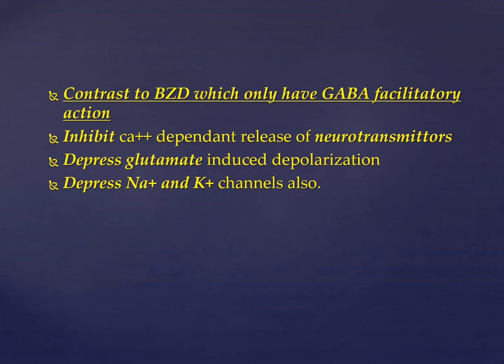So when we compile the facts about the mechanism of action of benzodiazepines and barbiturates, remember one thing: in contrast to benzodiazepines, which have only GABA facilitatory action, barbiturates have GABA mimetic actions as well, and they also inhibit the calcium dependent release of neurotransmitters, depress the glutamate induced depolarization, and depress the sodium and potassium channels also. So students, once again, this is a very important question about the difference between benzodiazepines and barbiturates on the basis of their mechanism of action. So it is best to write it down with the help of a diagram or in tabulated form.